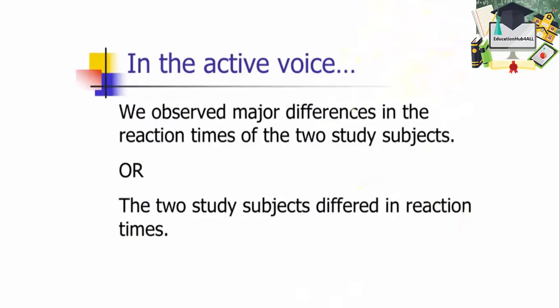sentence I gave you. So you had to guess that the agent is probably the authors of a scientific manuscript who are reporting this result. So you can say, we observed, or the scientists observed, or the researchers observed major differences in the reaction times of the two study subjects. If you want to, perhaps we don't need the "we observed" here at all, actually. You could be more direct and just state what was observed. So you could say the two study subjects differed in reaction times.